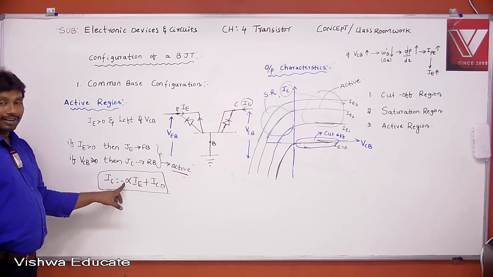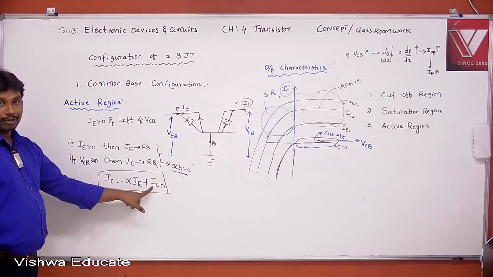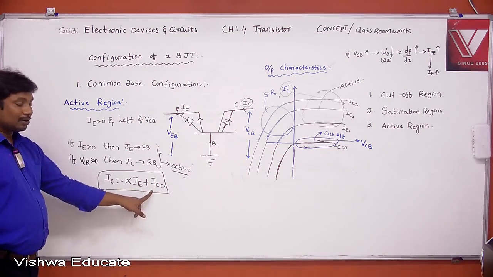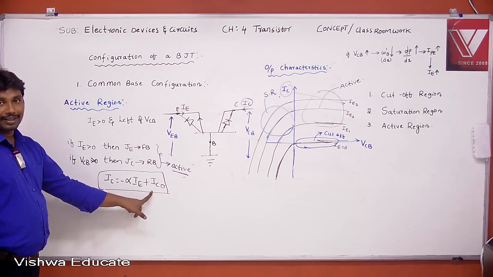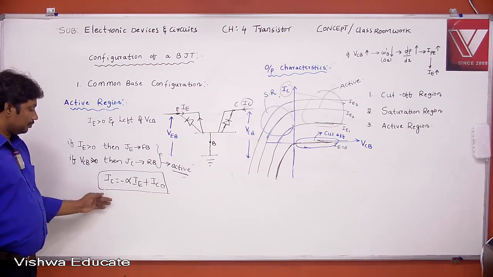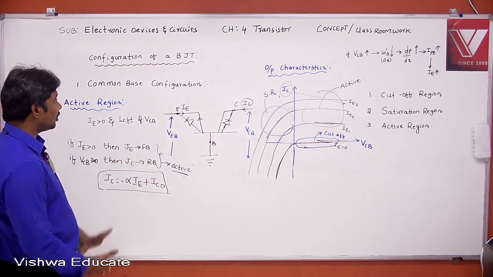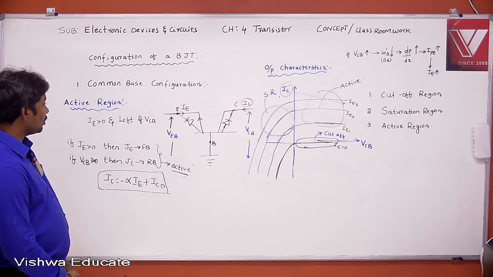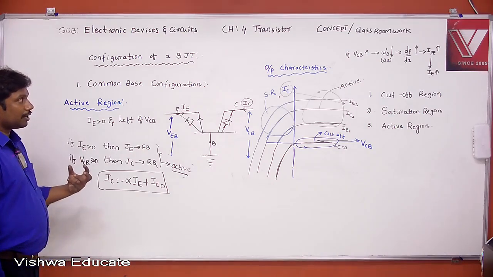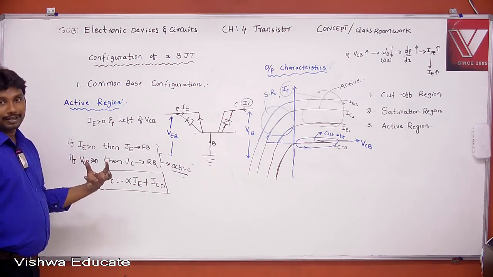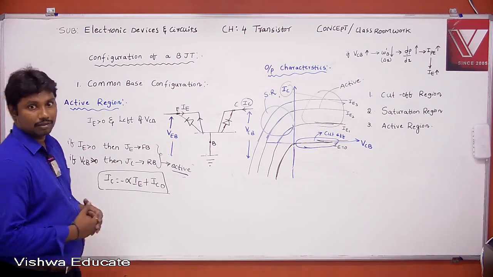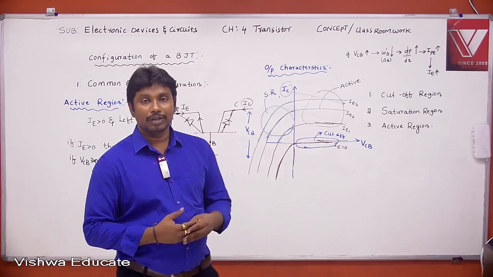I think you know what alpha is, the common base current gain. IC0 is nothing but, as we already derived in this equation, the reverse saturation current or leakage current, right? This is about common base configuration and its input characteristics and output characteristics. Yeah, thank you. To be continued in the next lecture.